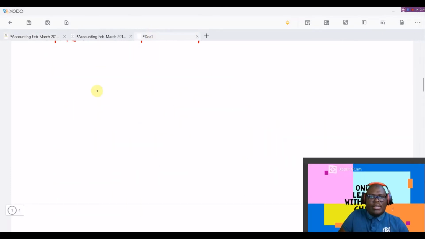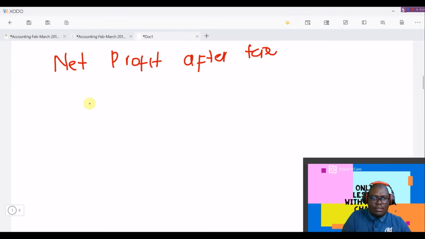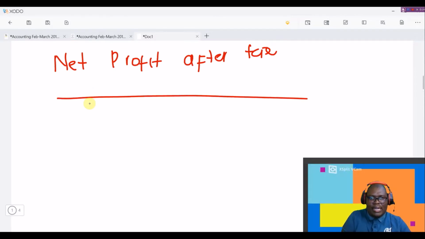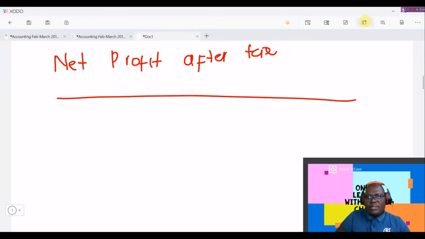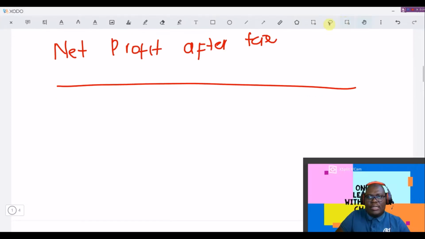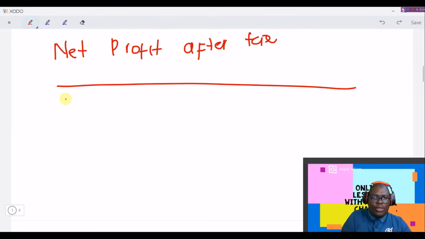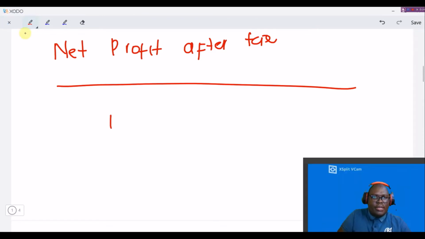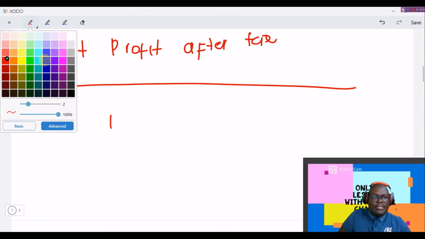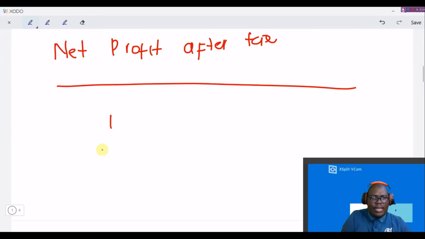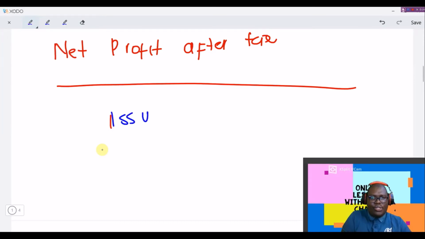So remember, we want issued shares. So now let me just underline here and use a different pen, blue, so that we can tell what we were doing. So we're now going to deal with issued shares.